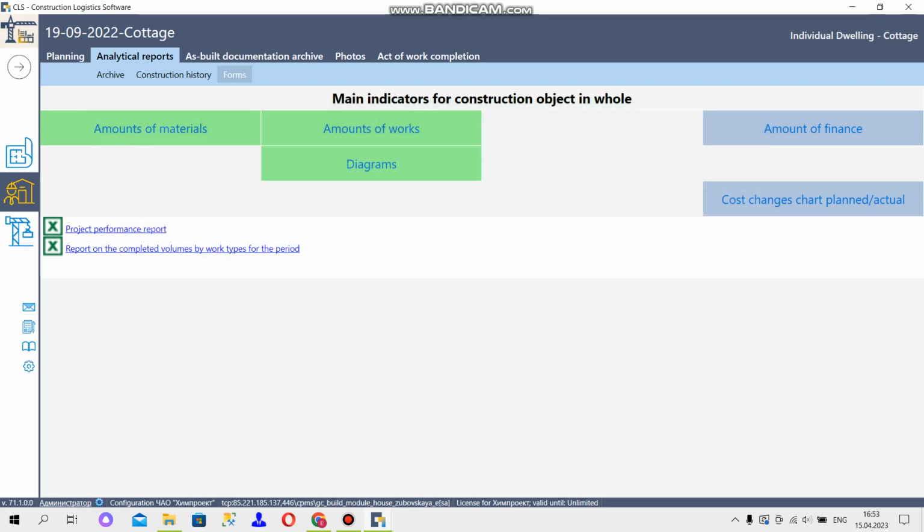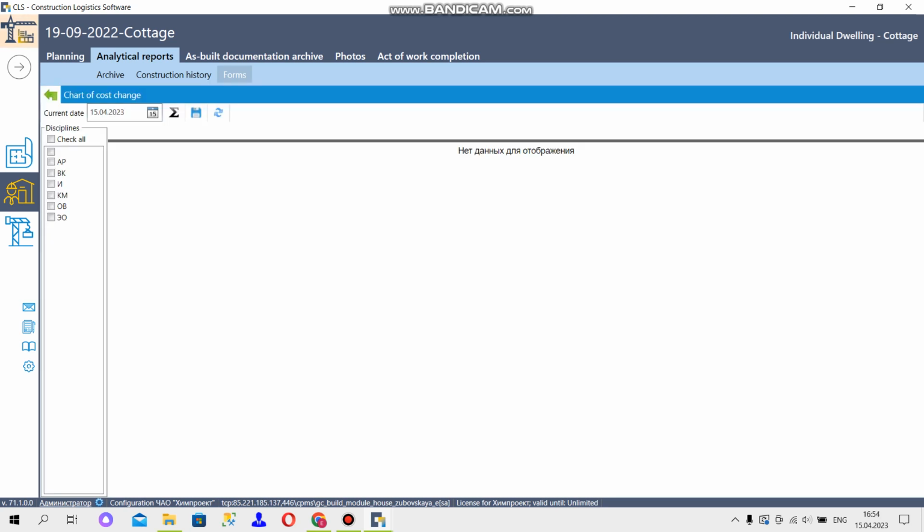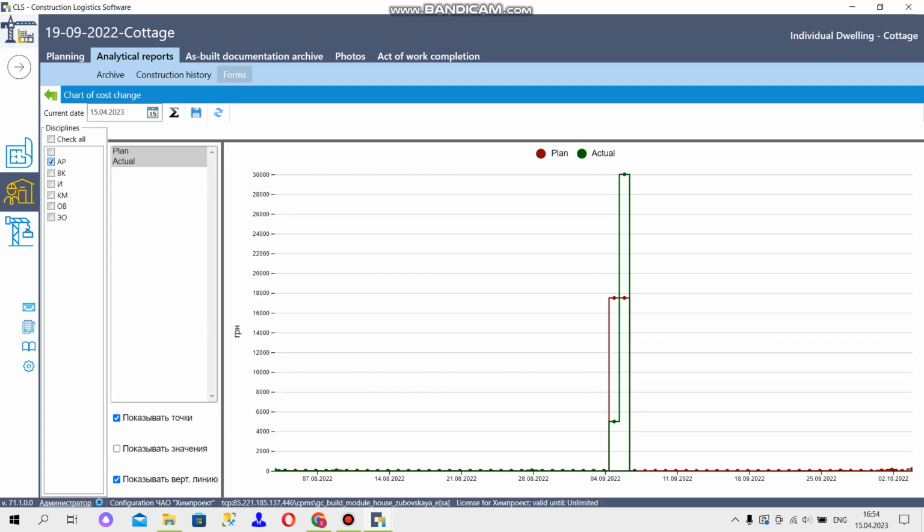The next report is a cost changes chart, planned actual. Here in this window you should select the required discipline. Next, specify the required parameters, show points, show values, or show vertical line, and check it.